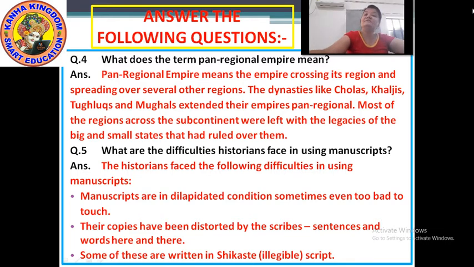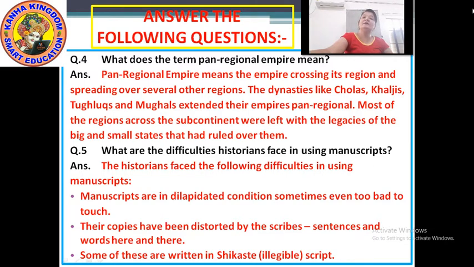And the copies which were being made by the scribes, while explaining the manuscripts, I had told you that the scribes used to copy the manuscripts, and while copying, they used to make some kind of changes in that. Okay, sometimes because of their writing also, it was not understood by the historians. Okay, and the last is that it was written in Sikaste. Sikaste is one type of language. Okay, so these were the difficulties that were faced.